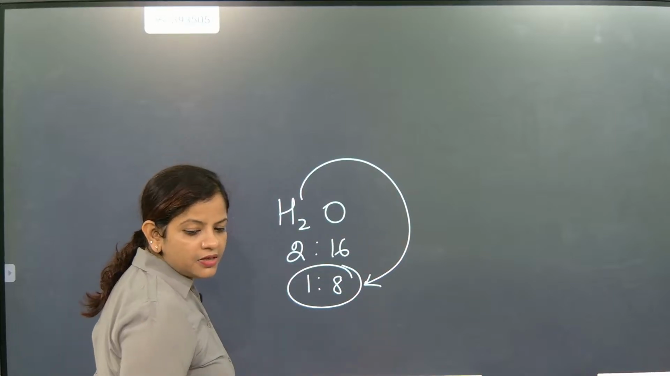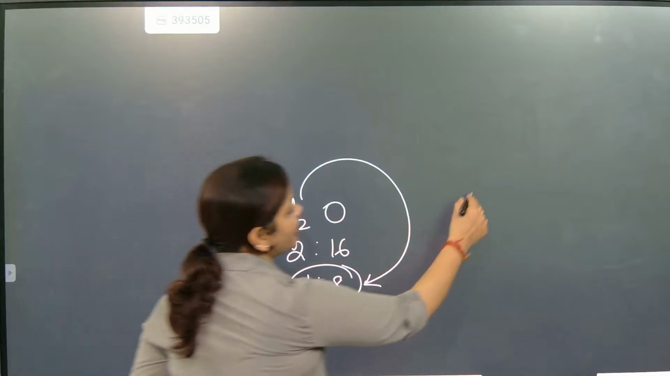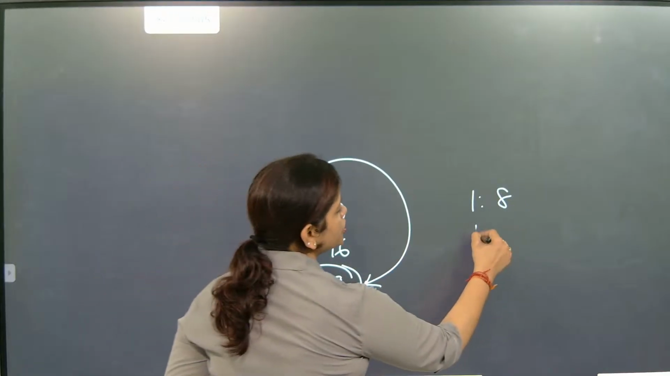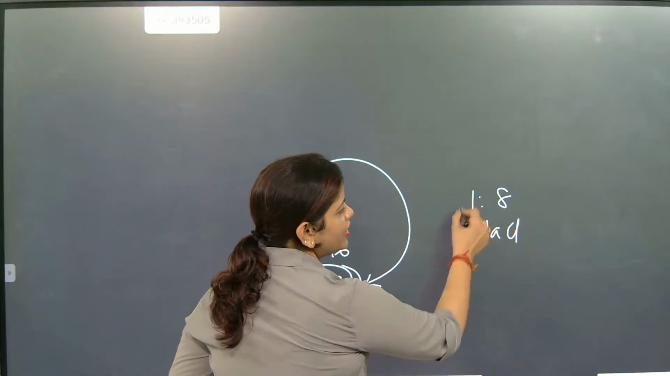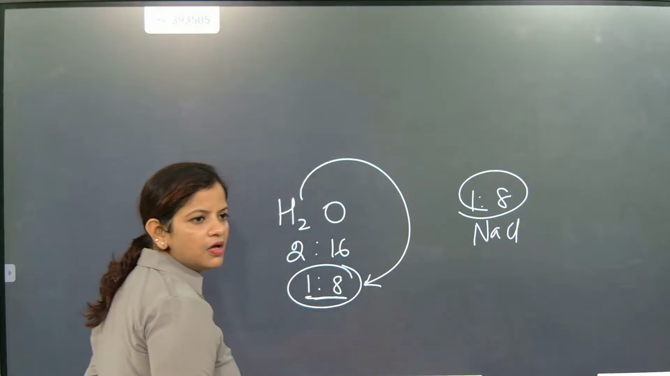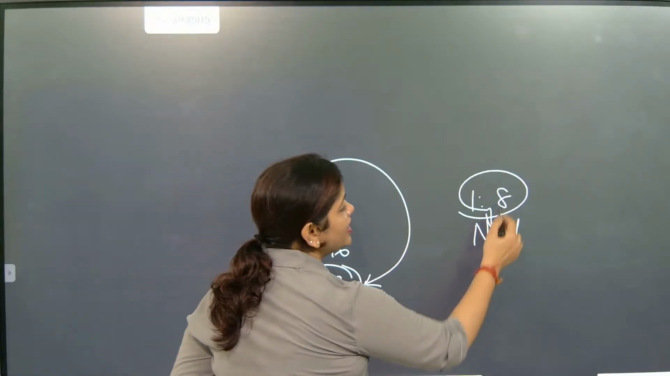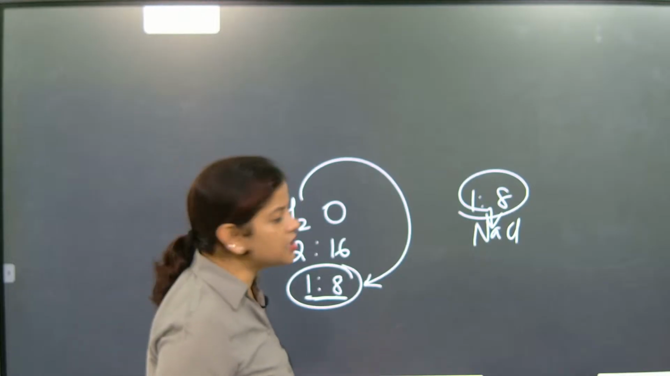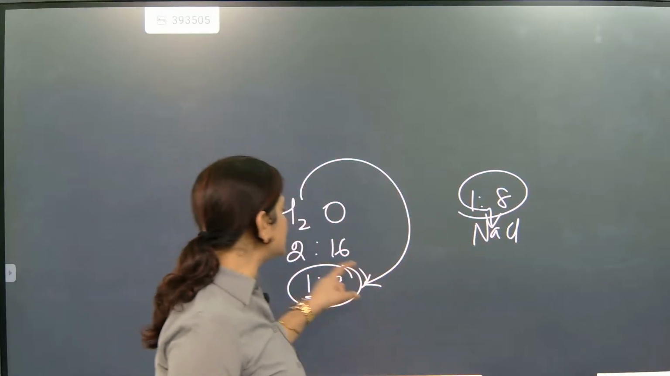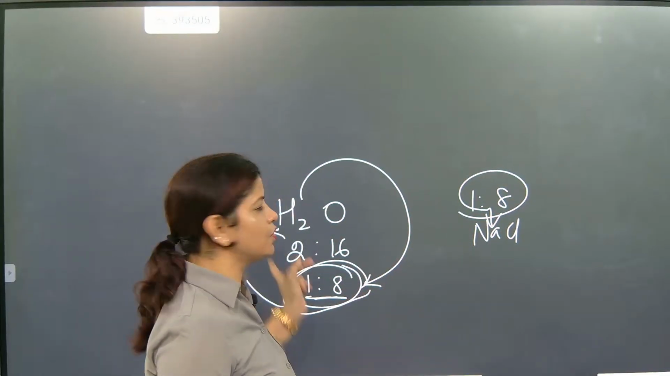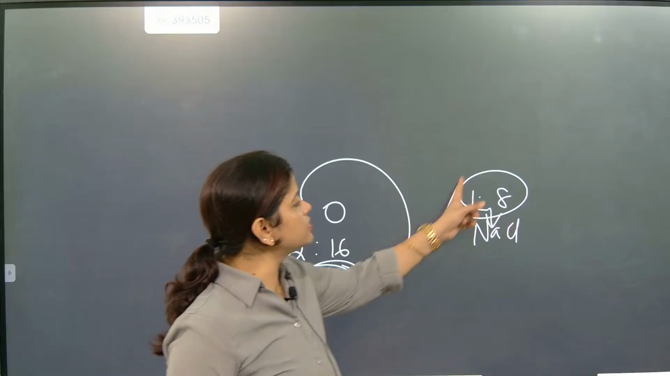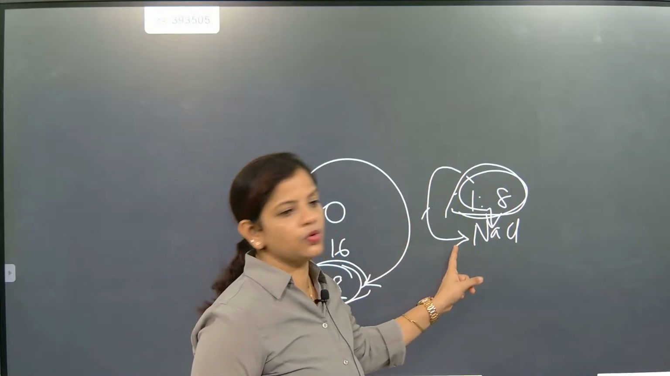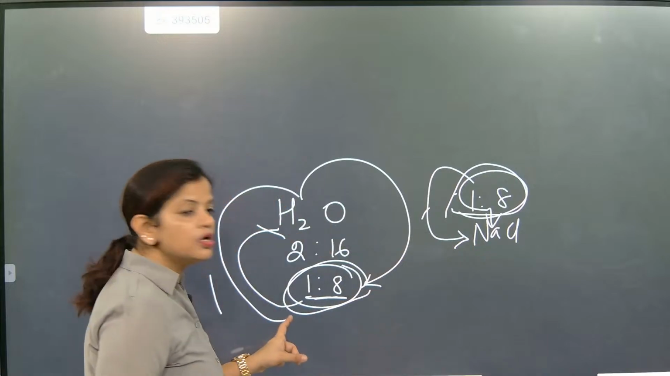But this can be a fixed proportion of any other element also. Like it can be a fixed proportion of NaCl also. 1 is to 8 is just a number, and it can be a fixed proportion of any other compound. So we cannot say that this is always representing H2O. Are you understanding? Because this is merely a ratio. So a ratio cannot lead us to a compound, but a compound can lead us to a ratio.